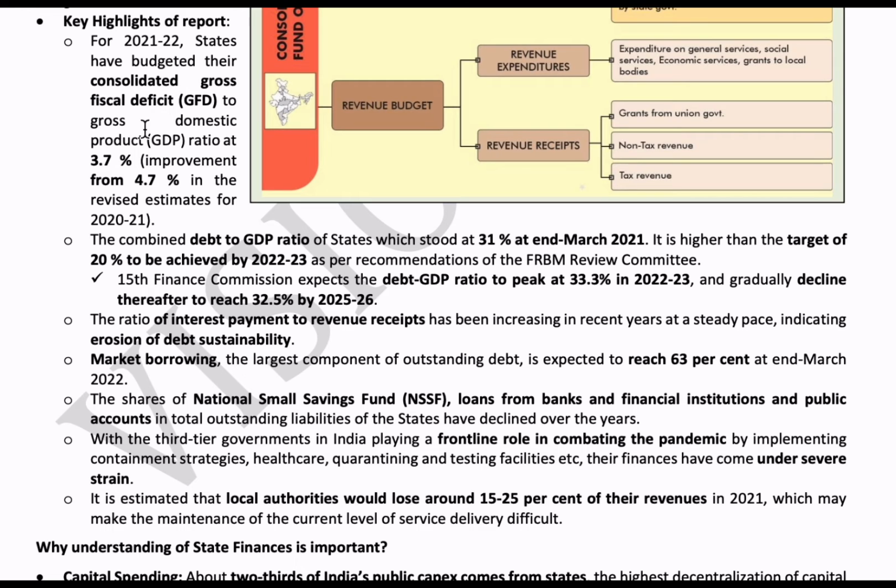Is it clear, guys? On the other side, fiscal surplus means the income you get is more and your spending is less. That means you have extra money. In fiscal deficit, you have to borrow loans or ask other persons for money because your spending is more. And if your spending is less than your earning, then that is called fiscal surplus.